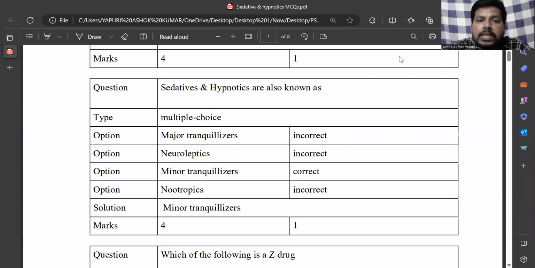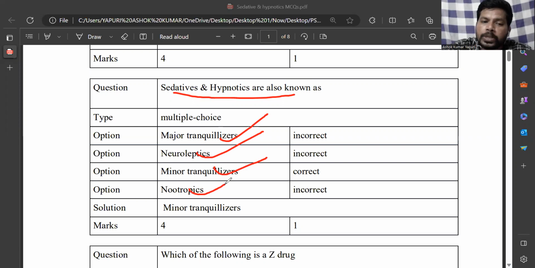The next question: sedatives hypnotics are also known as major tranquilizers, neuroleptics, minor tranquilizers, or nootropics. The answer is minor tranquilizers. Major tranquilizers and neuroleptics are other names for antipsychotics, drugs for treatment of psychosis.